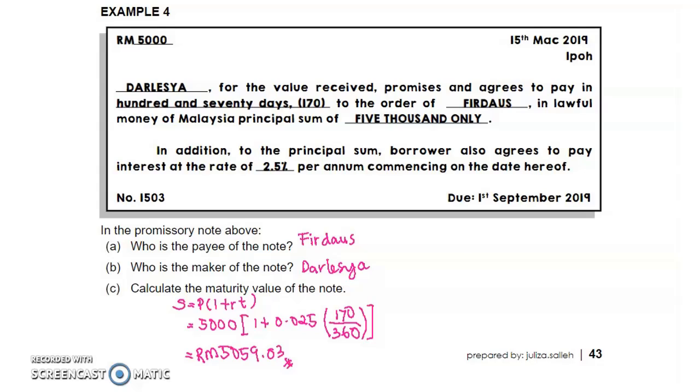How much interest does Darlisha need to pay to Firdaus? Again, interest equals S minus P. She needs to pay 5,059.03 minus P, which is 5,000. So the amount of interest is 59 ringgit 3 cents. This is just an additional question, in case the question asks how much interest needs to be paid.